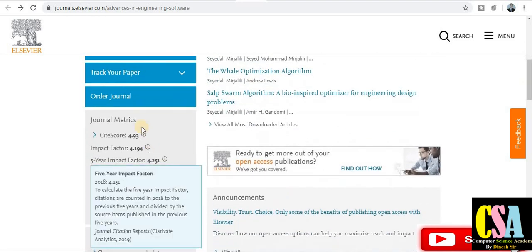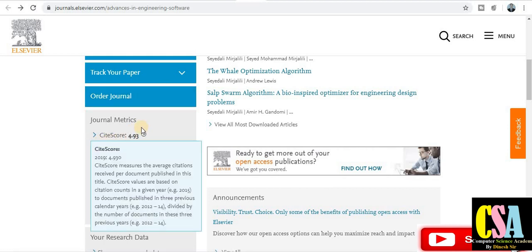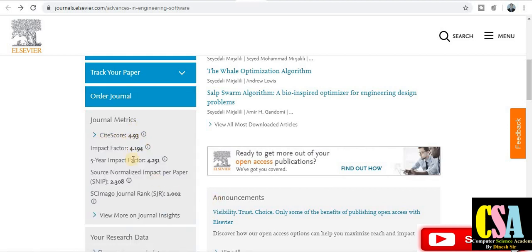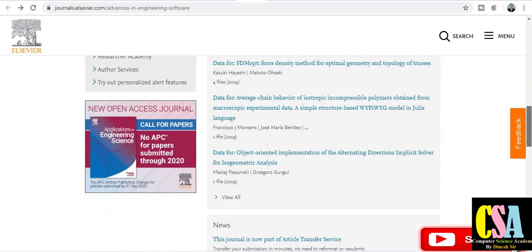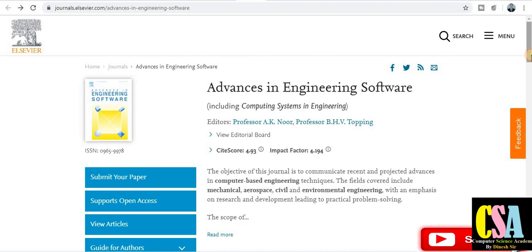This also shows the CiteScore, the impact factor, and the five-year impact factor, also given on SCImago, with the journal link also given here. Everything is mentioned. You just need to click on authors, submit your papers and author guidelines, follow these guidelines, and submit the paper. Definitely you will get a publication in this particular reputed journal.